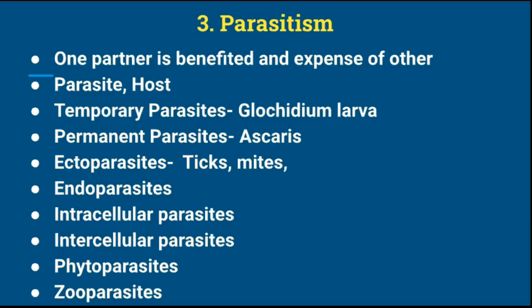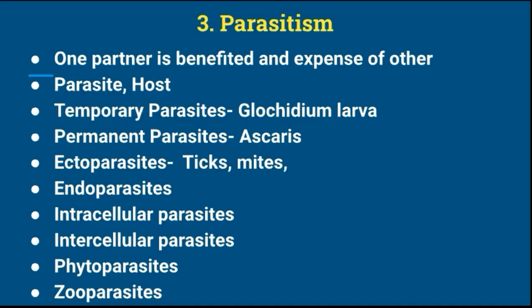The parasite lives inside or on the body of the host, and hence is usually smaller than the host. The parasite exploits the resources of the host but does not kill the host. The death of the host, if any, is due to the after effects of parasitism.